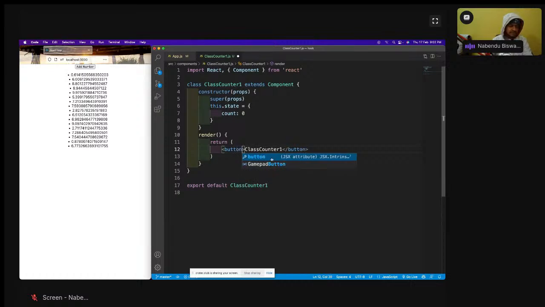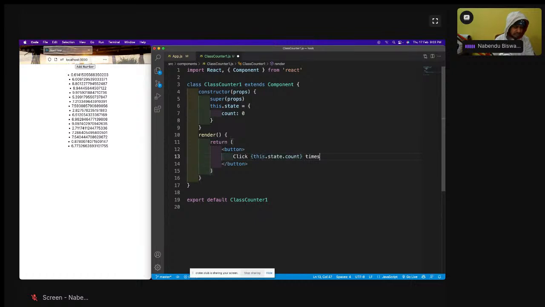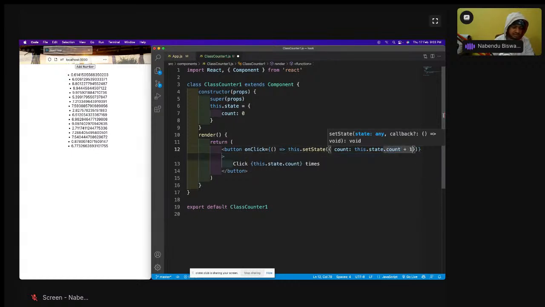A button, and we'll have this click, this state times, onClick equal to this dot setState, count is this dot state dot count plus 1.